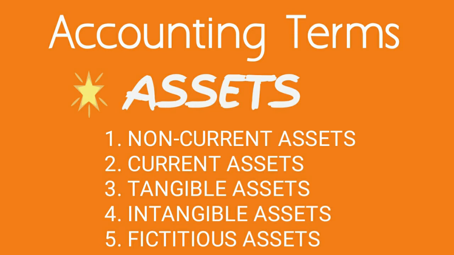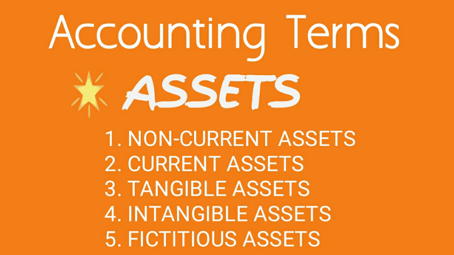Next is intangible assets. These are those assets which do not have any physical existence. That is, they cannot be seen and touched. Examples of intangible assets are patent, goodwill, trademark, copyright, any software. These are basically rights which are owned by the business and they are beneficial to the business because they are assisting the firm in generating its sales and bringing cash flow into the business.